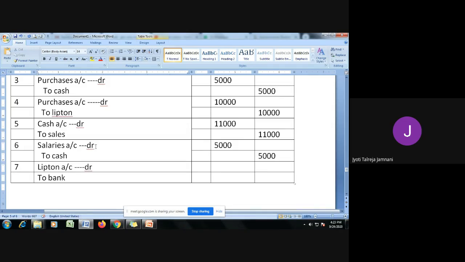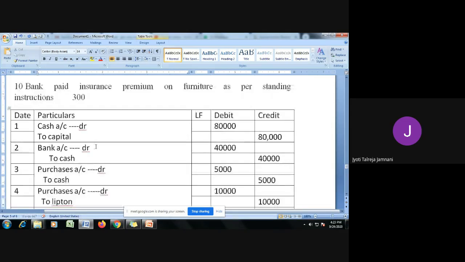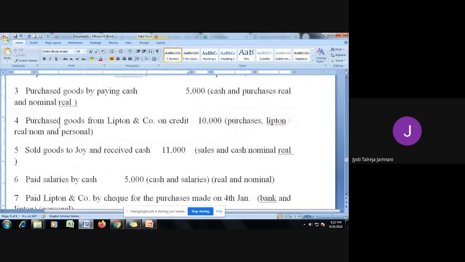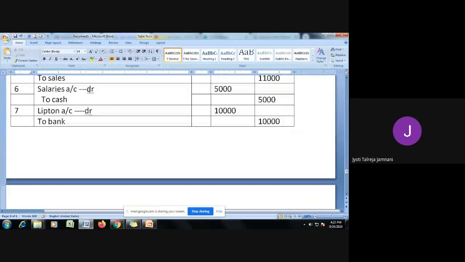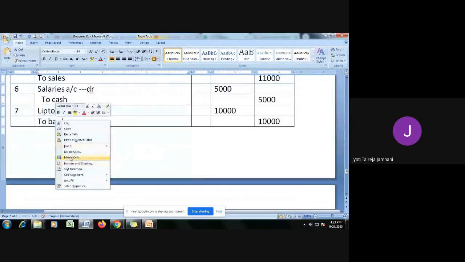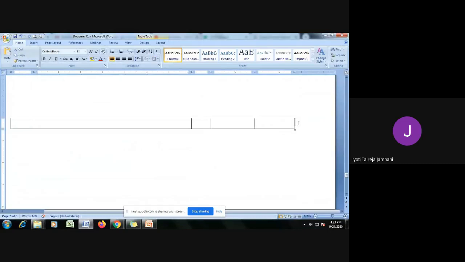We had purchased on the 4th, and that date the amount was 10,000. The same amount we are paying, because we are paying Lipton for the previous purchases that we made with him. So this was the seventh transaction's journal entry. Let's go to the eighth one.